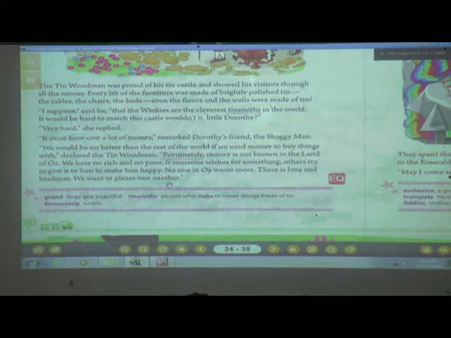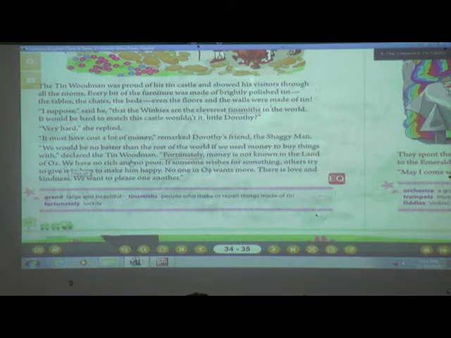We can see, students, can we find such people in today's generation? See how these people are and how nicely he is explaining. Who? The Tin Woodman. He is telling that we don't know about money, but in today's generation all people are behind money, whereas here the people are happy and only interested in making each other happy. He is telling that we don't have any rich or poor people.